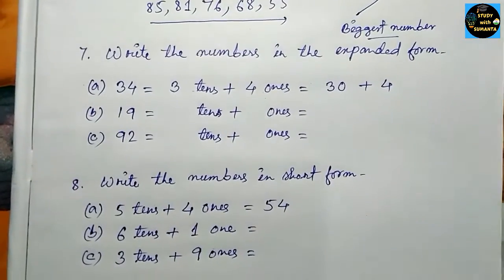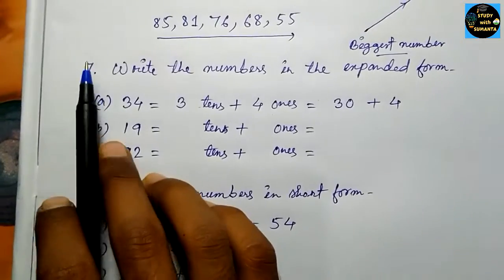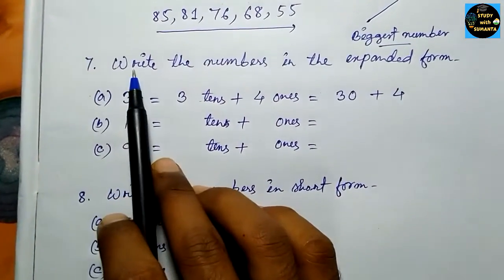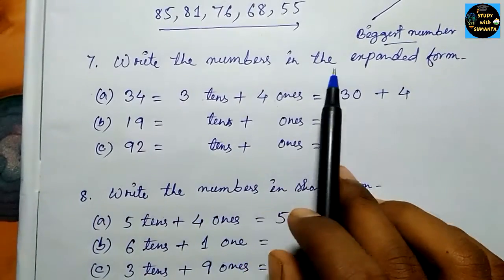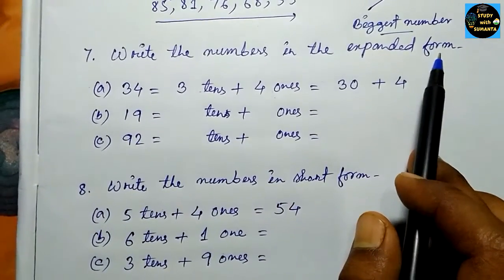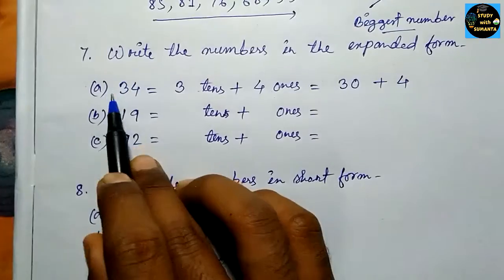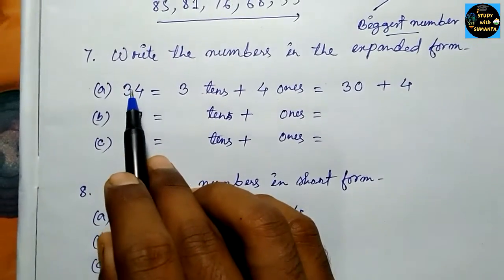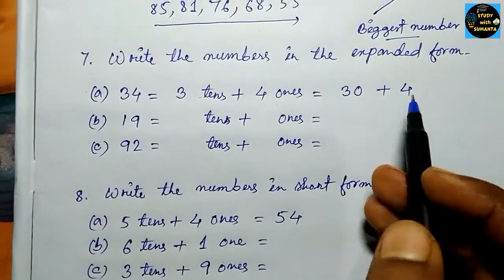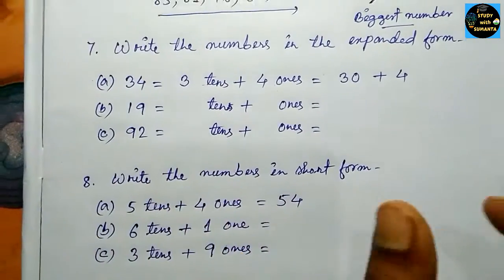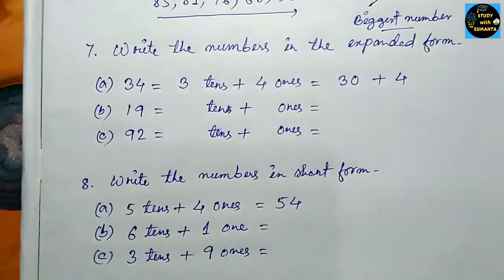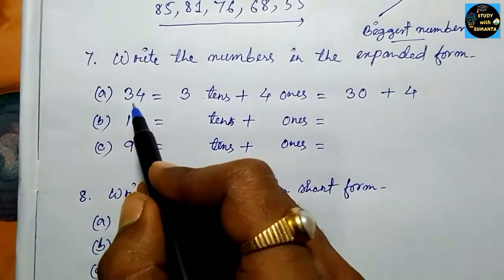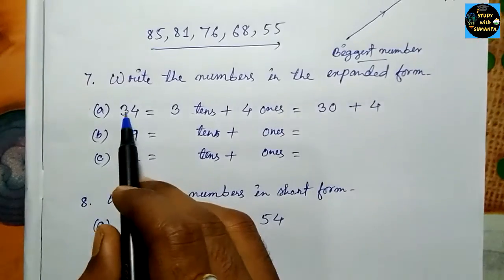So students, now you see in number 7, the question is to write the number in expanded form. That means you can see this number is written in short form now. So we have to write this number into expanded form. We have to expand it. हमको इसको बड़ा करना है, ठीक है? For your understanding, we have to expand those numbers.